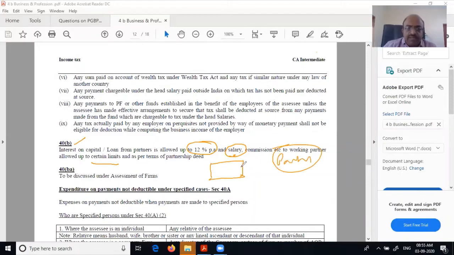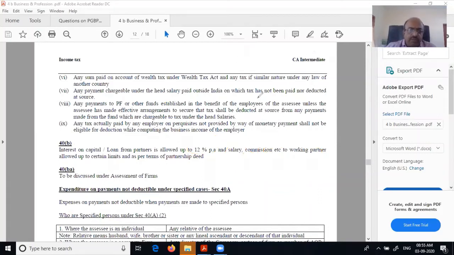Now partners are saying, give me interest at the rate of 18%. There's no problem, it can be paid, but in the computation of the firm, only 12% will be deducted as expenditure, 18% will not be deducted. So that is the basic. If anything more, it will be added back. So there is a restriction. Then 40BA, assessment firms, you don't have to go into that for the time being. So let us move forward a little bit.